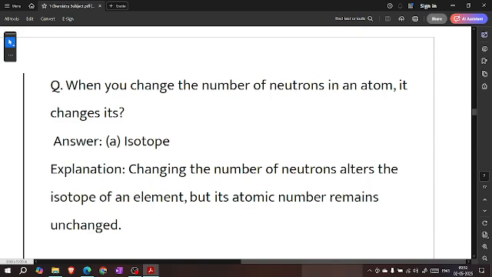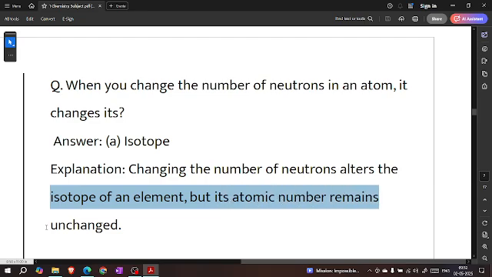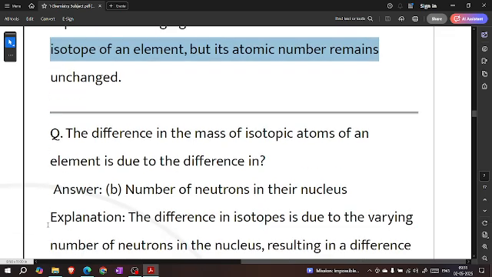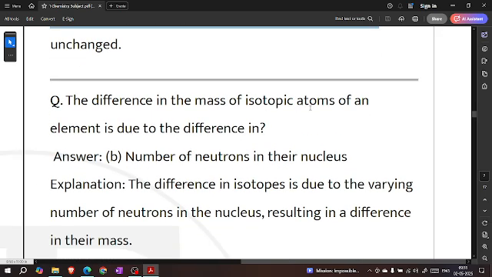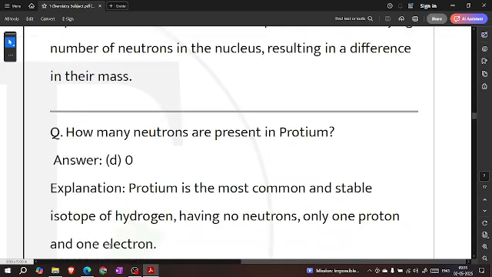When you change the number of neutrons in an atom, it changes its isotope. Changing the number of neutrons alters the isotope of an element, but its atomic number remains unchanged. The difference in mass of isotopic atoms of an element is due to the difference in the number of neutrons in their nucleus. The difference in isotopes is due to the varying number of neutrons in the nucleus, resulting in a difference in their mass. How many neutrons are present in protium?